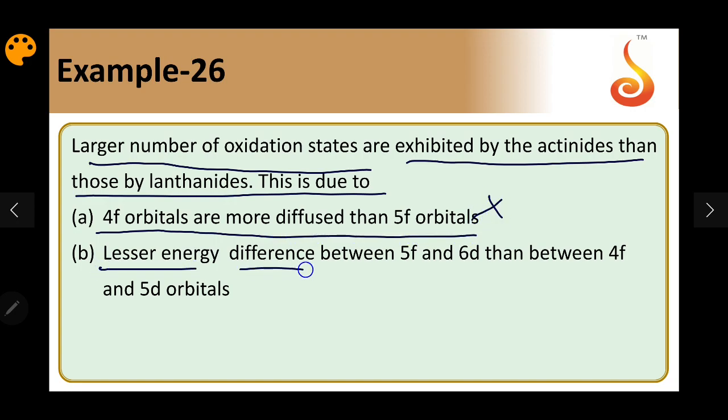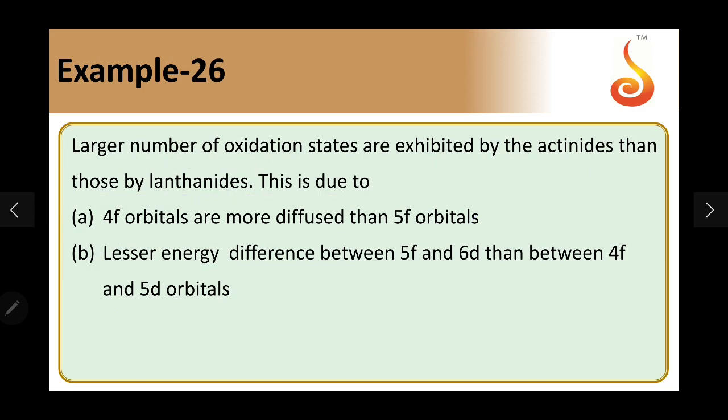Lesser energy difference between 5f and 6d than between 4f and 5d. In lanthanides it will be 4f and 5d, and in actinides it will be 5f and 6d. So the energy difference between 5f and 6d is relatively less. That's why they can lose more electrons from 5f as well. That's why they show more oxidation states than lanthanides. Option B is the reason for the given question.